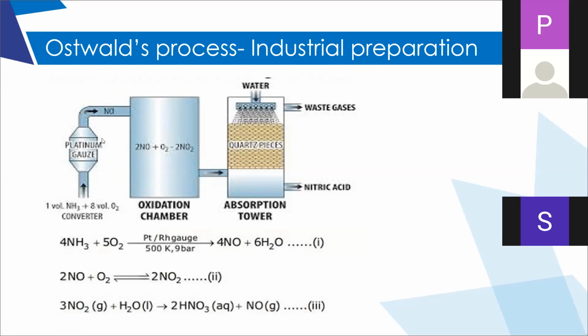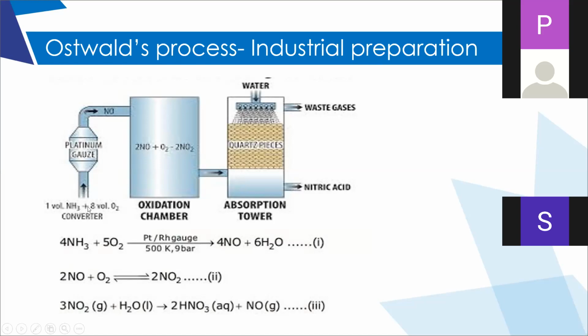The reaction requires oxygen, therefore they take more volume of air to get oxygen from it. Clear? If you observe the reactions here, the first step and the second step both require oxygen. That is the reason they take a larger amount of air.